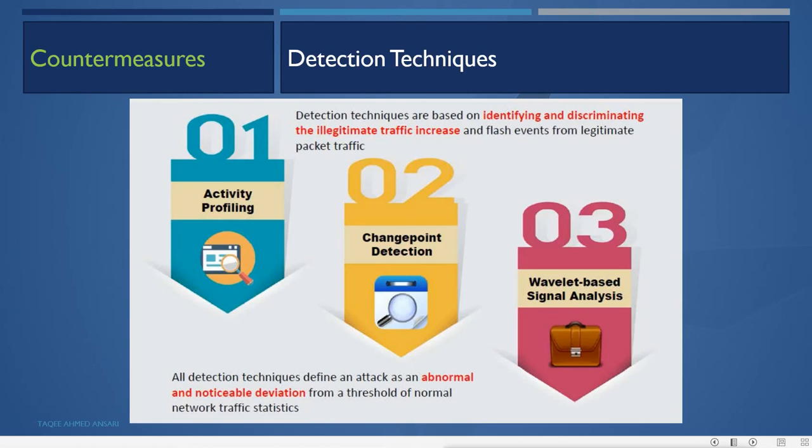All detection techniques define an attack as an abnormal and noticeable deviation from a threshold of normal network traffic statistics. Basically, detection depends on the fact that normal traffic will remain normal, but if you suddenly see an increase in the traffic, or abnormal behavior in the network traffic, that is a deviation. It can be a denial of service attack.